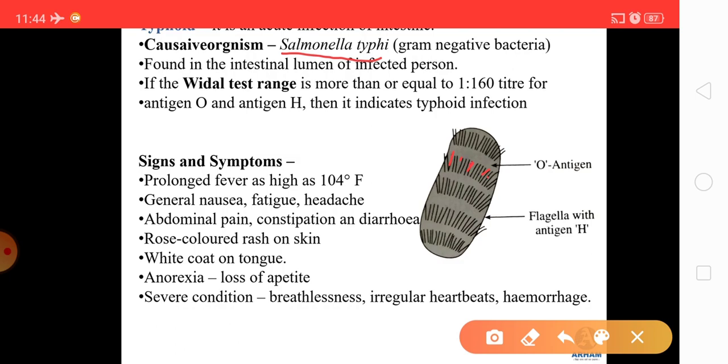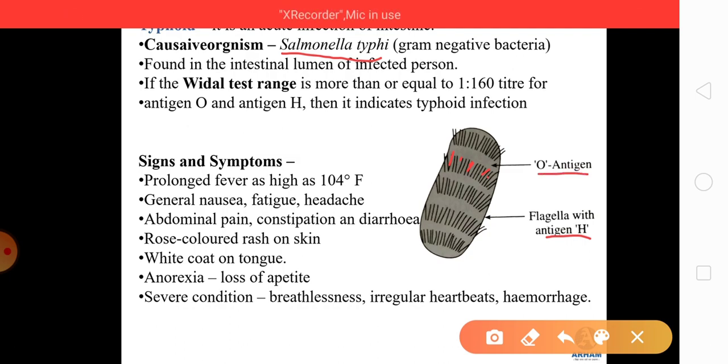Students, this diagram is very important from your exam point of view, and it is the easiest diagram. In last year's paper, this diagram came for 2 marks, where you had to draw the diagram and name the causative organism for typhoid fever. So you just had to write Salmonella typhi with this diagram. The organism has flagella on the body, with antigen H, whereas the surface of the body of this organism has antigen O.